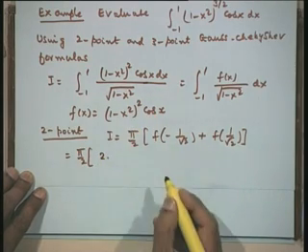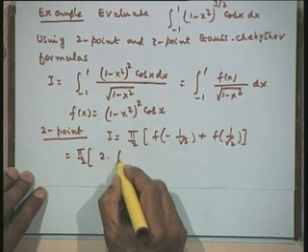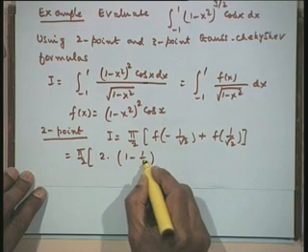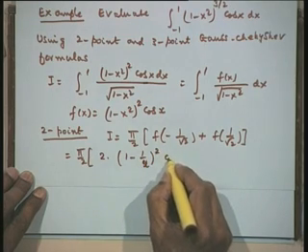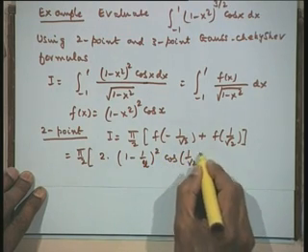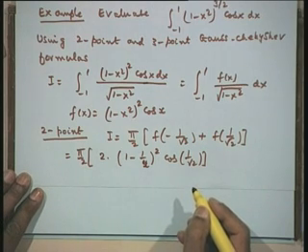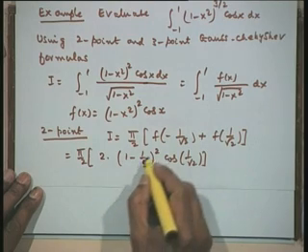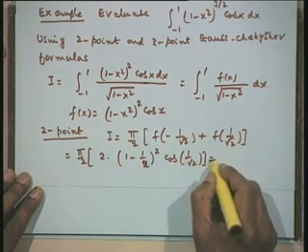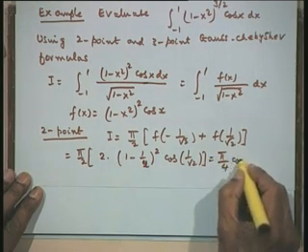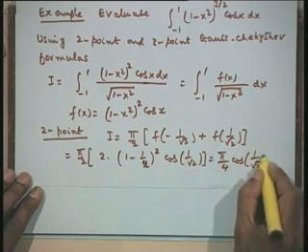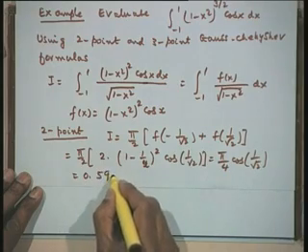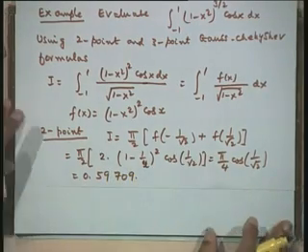So we can multiply by 2 straight, and this is (1 minus 1 by 2) whole squared, cos of 1 upon root 2. So this gives you 1 by 4, and this is simply pi by 4 cos of 1 upon root 2. I can evaluate this value and write this as 0.59709.